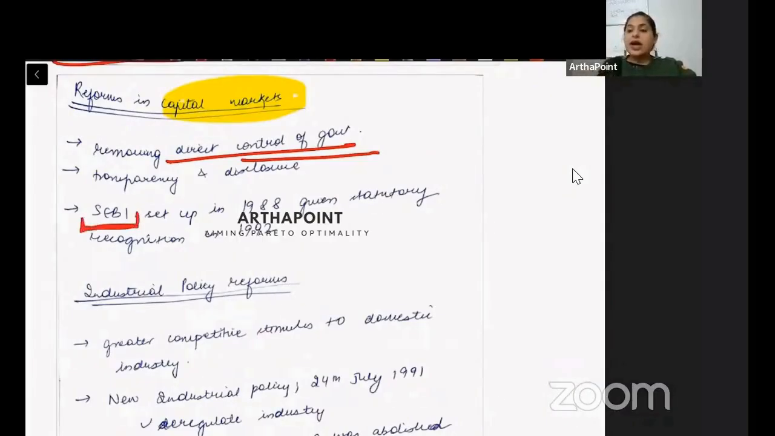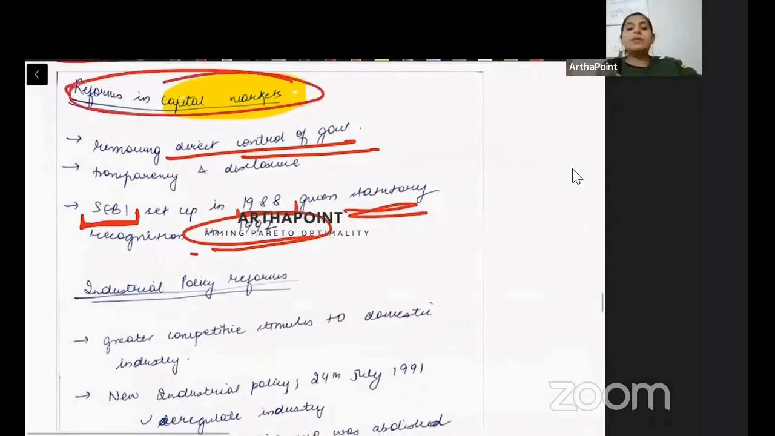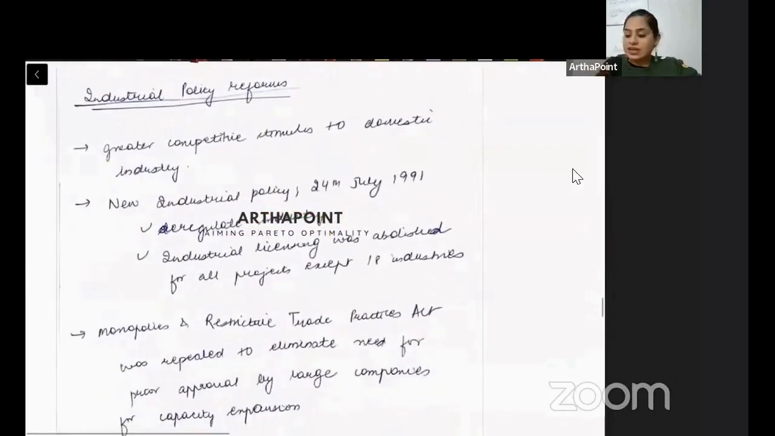right? And this was there in 1988, and it was given a statutory recognition, more power in 1992. So we wanted to make the stock exchange board more powerful. We wanted to go ahead and make sure that there is a transparent system. We wanted to make sure that there is full disclosure, that people know which share they are buying, how the market is performing. So these were the reforms in the capital market.